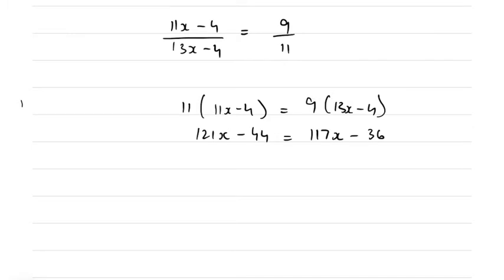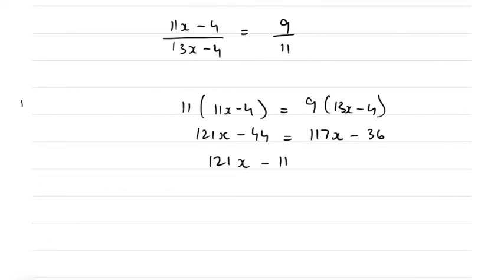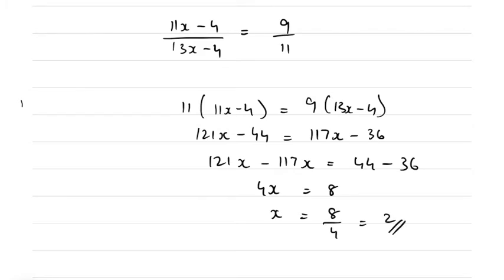X terms on one side and number terms on the other side. So 121x minus 117x is equal to 44 minus 36. 121 minus 117 is 4x. 44 minus 36 is 8. So x is equal to 8 by 4, which is 2.